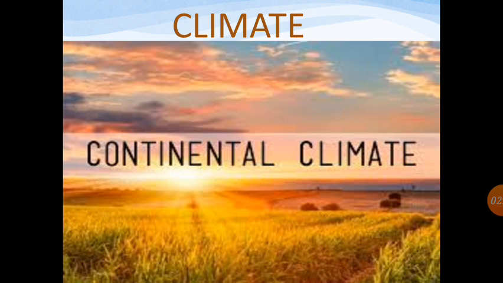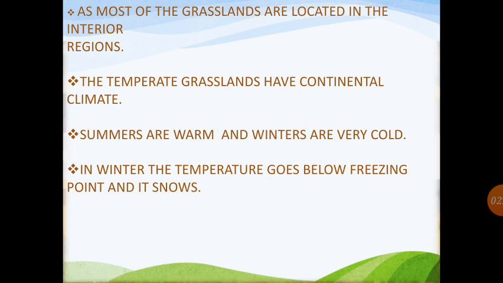Now students, let's move to the next slide, that is climate. Students, can you tell me what kind of climate grasslands will have? Moderate or extreme? In the previous slide, I explained that summers are hot and winters are very cold, especially in the prairies and the steppes.